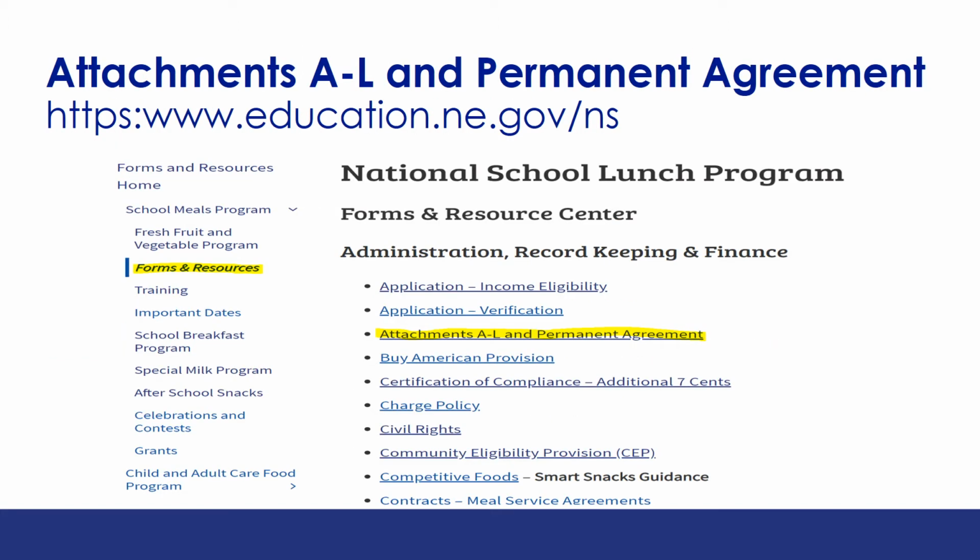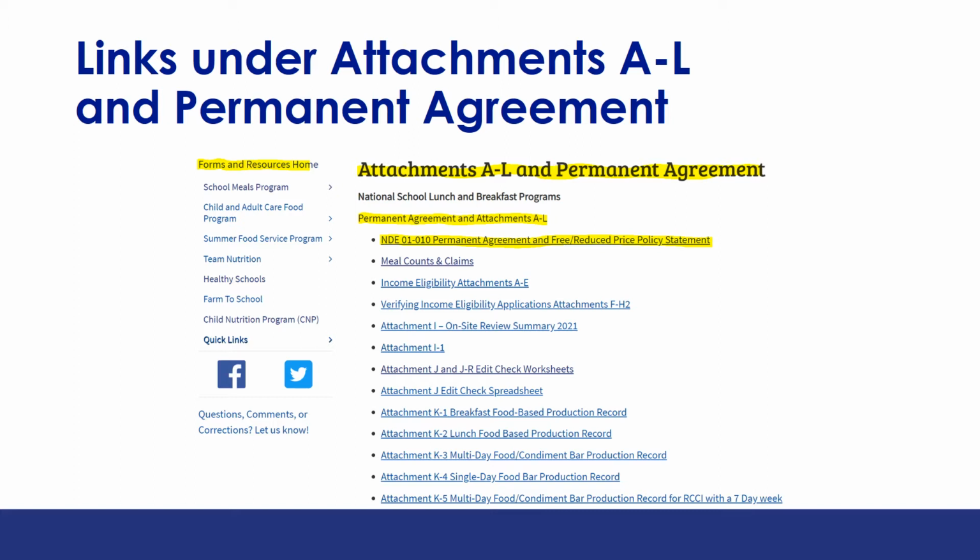After clicking the Administrative Record section, the following screen appears that contains information sorted by alphabetical order of topic. Within each heading will be additional information such as forms and supporting information on the topic. We will start our review with attachments A through L and permanent agreement. When we click on this link, there are numerous topics and attachments under the header. We will be discussing some of these topics in more detail as we progress through the training. We will start with the permanent agreement and free and reduced price policy statement.